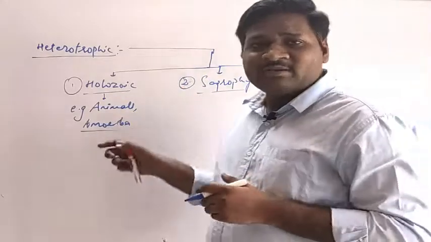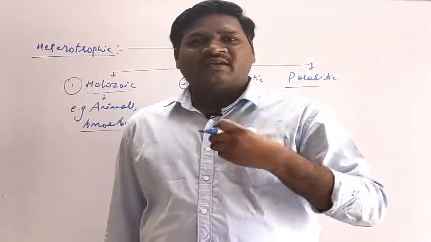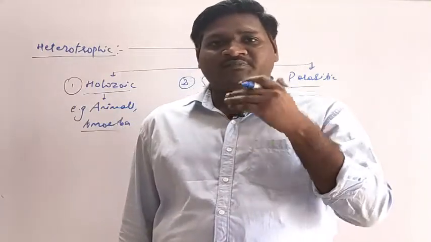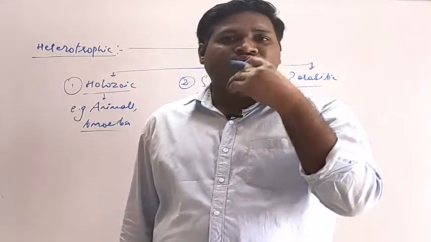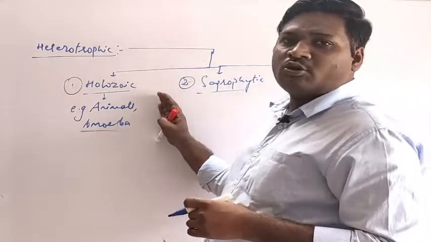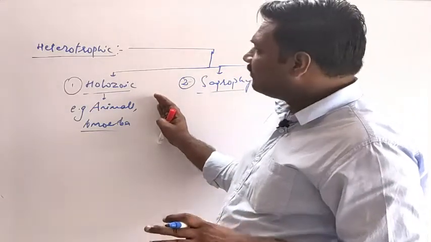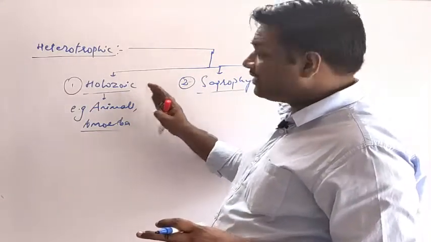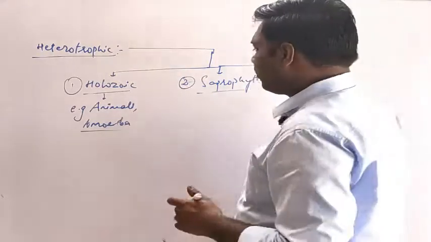So in animals we generally eat the food material, crush it, then swallow and digest it. That is the type of nutrition called the Holozoic mode of nutrition, which is commonly seen in animals, and it is a subtype of the heterotrophic mode of nutrition.